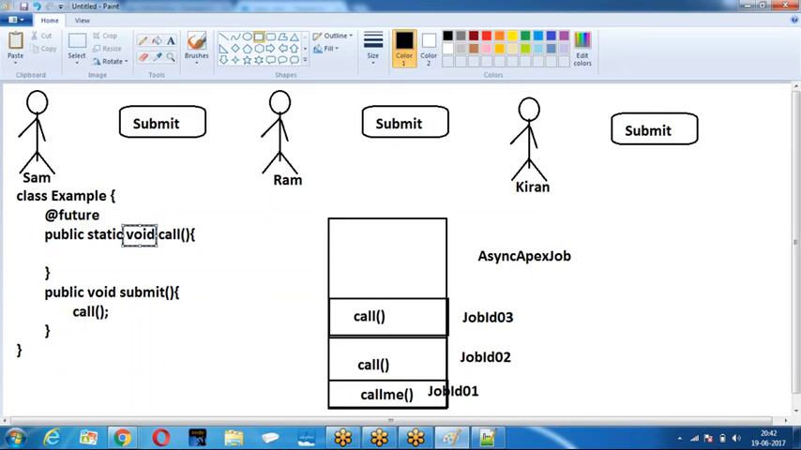For practice, let us take one quick example. Create an Apex class, AccountHandler, with a future method show. Online people, you also try out the syntax.